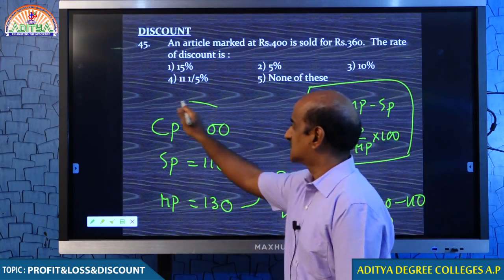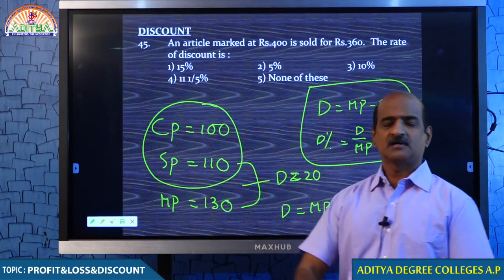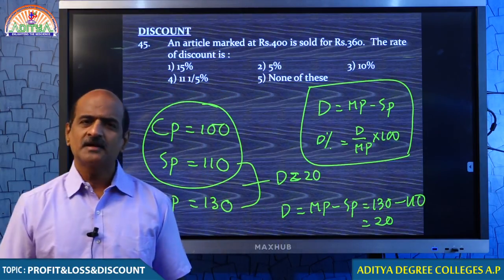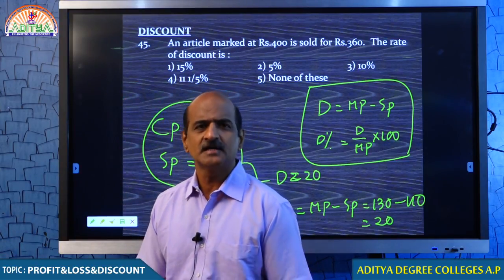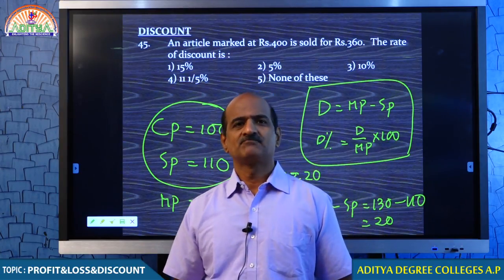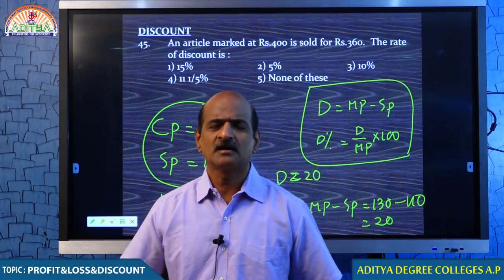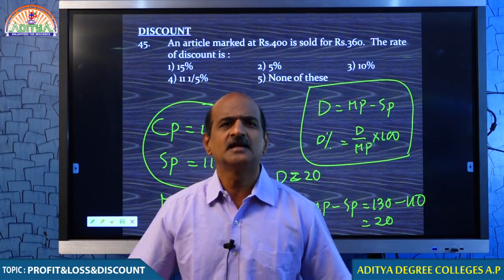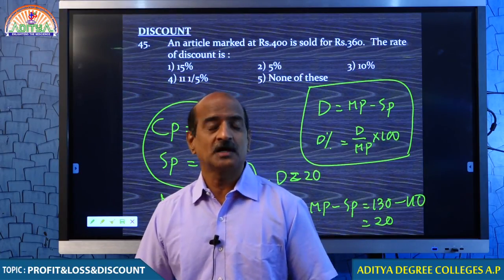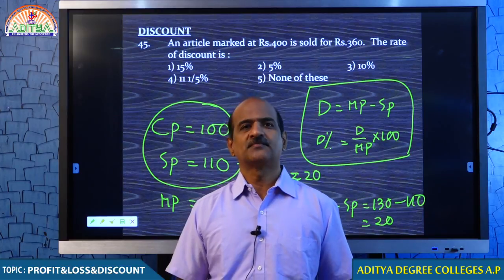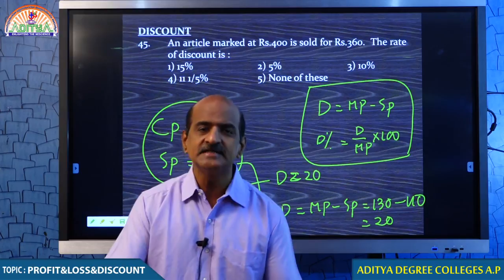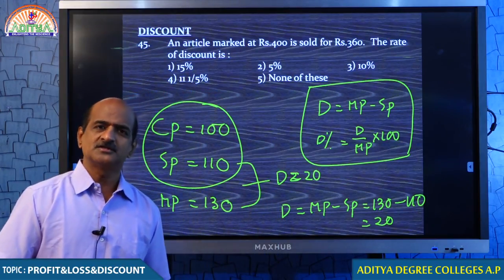Actually, as far as the trader is concerned, only these two are important for him: cost and selling price, only those 2 points. If I am a trader, my dear students, I only check what was my cost price and what was my selling price. This discount and market price is only to satisfy the emotions of the customer. If a customer comes to my shop, I must satisfy his emotions by giving some discount. How can I give discount? By increasing the price, then only I can give discount. There is no other way.